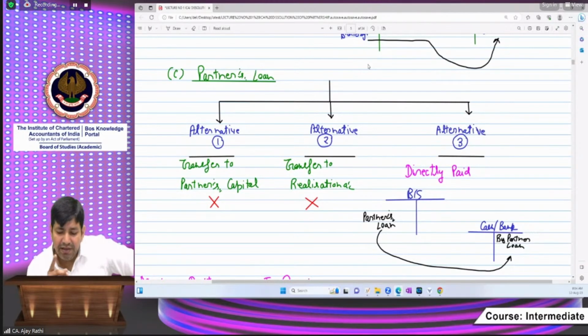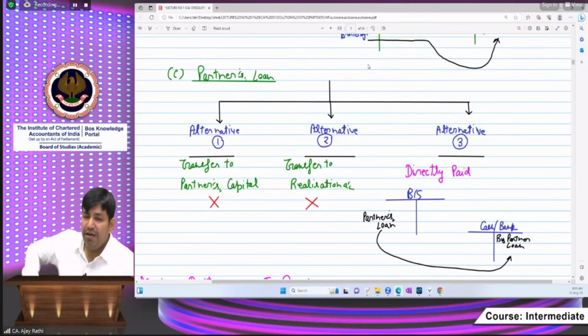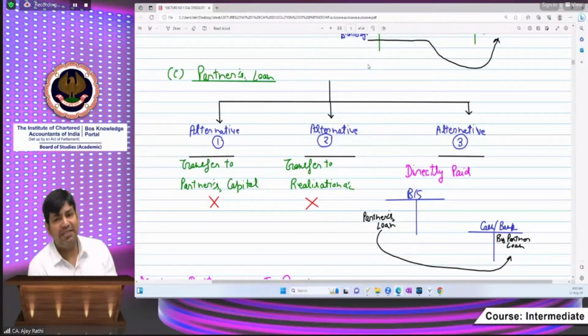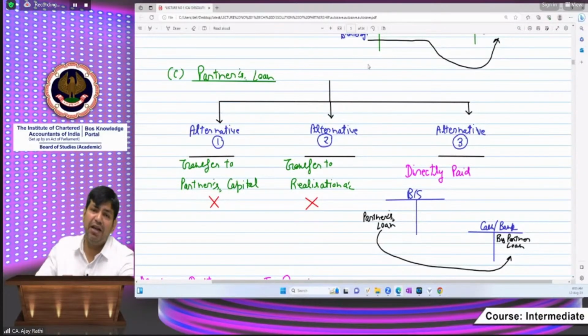In alternative 2, partner loan is transferred to realization and from there it is paid. ICAI doesn't follow this practice either. ICAI says only alternative 3: partner loan is paid directly. So in the exam, if we find A's loan, B's loan, C's loan, any partner loan in the balance sheet, then that partner loan will be directly paid through the bank account.